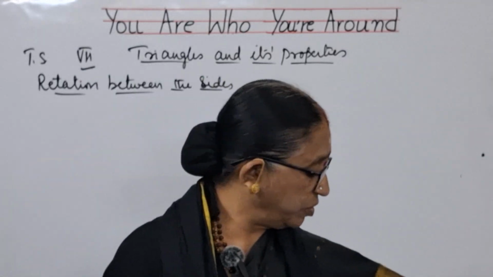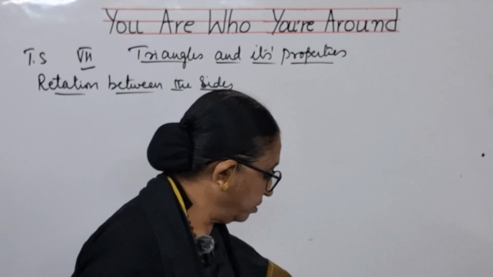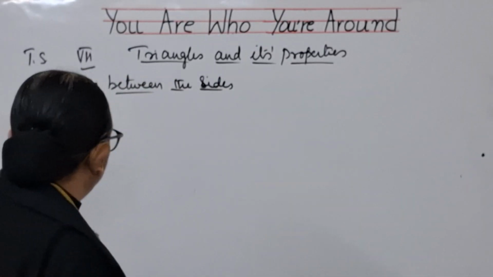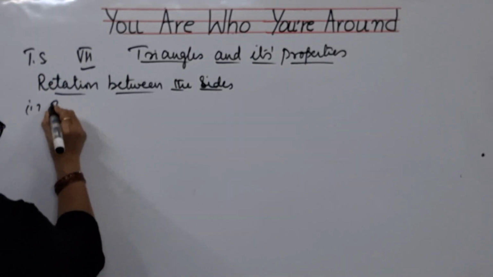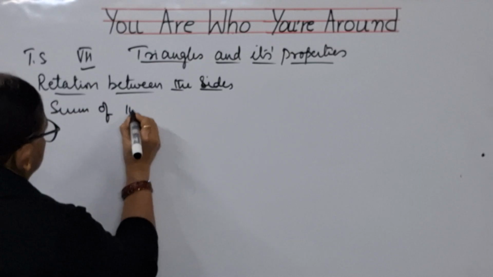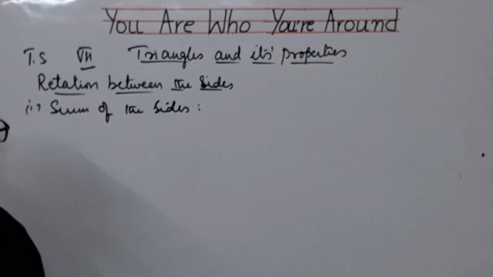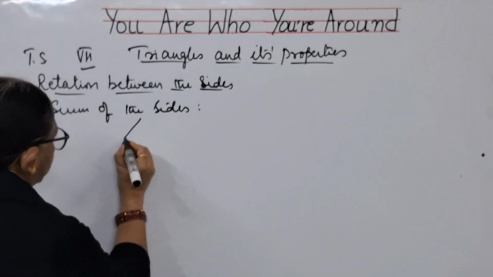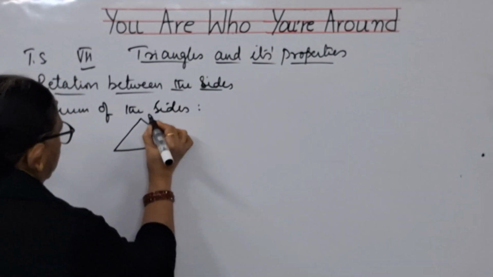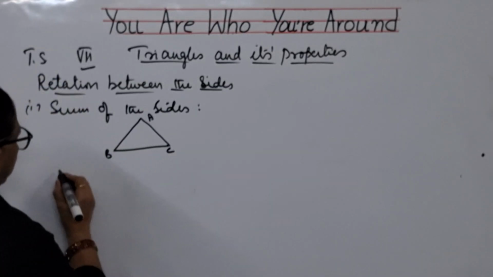Let us come back to our studies. Today I am going to talk about sides, relation between the sides of a triangle. So in this, the first one is sum of the sides. What is the property for sum of the sides? Suppose if I have a triangle A, B, C. What is the sum of the sides property, you know?